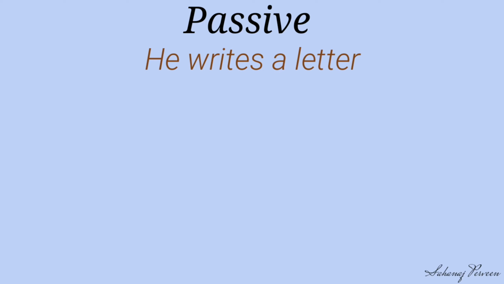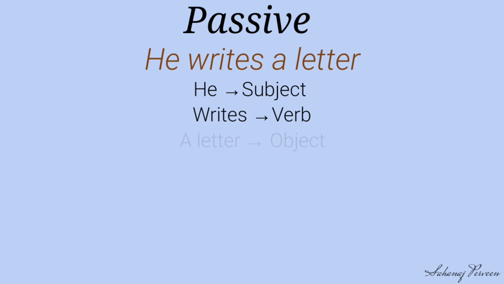He writes a letter. Here, who is doing the action? The answer is he. What is the action performed? The answer is writes. On what is the action performed? The answer is a letter. So at first, we identify the subject, verb and object.